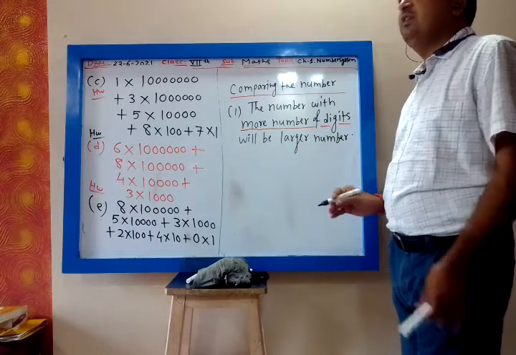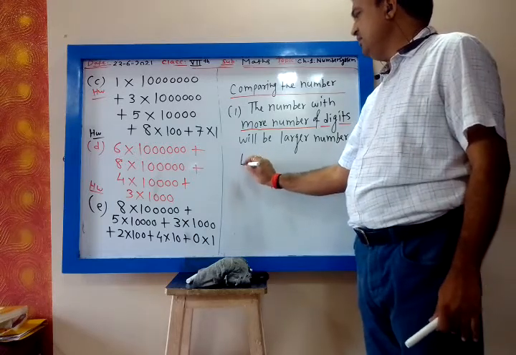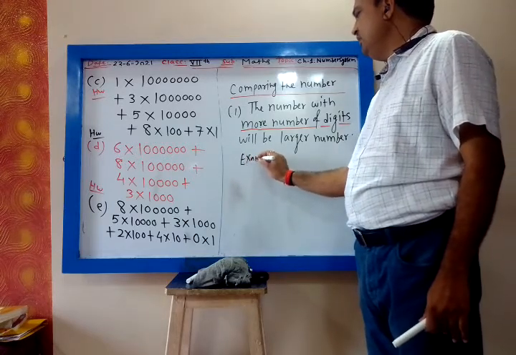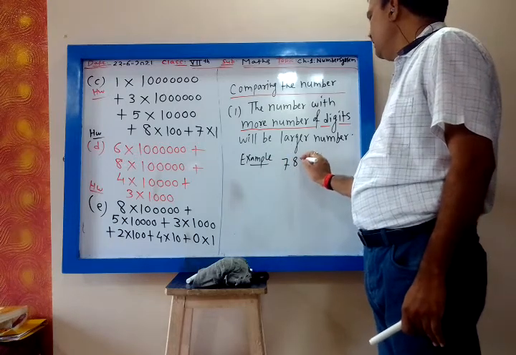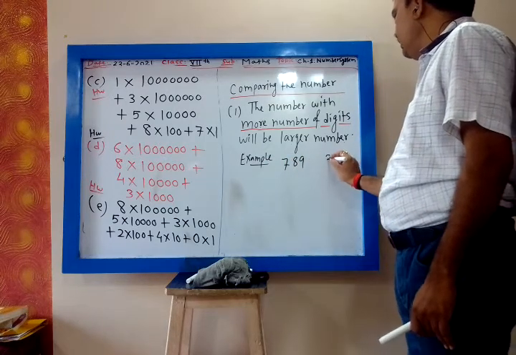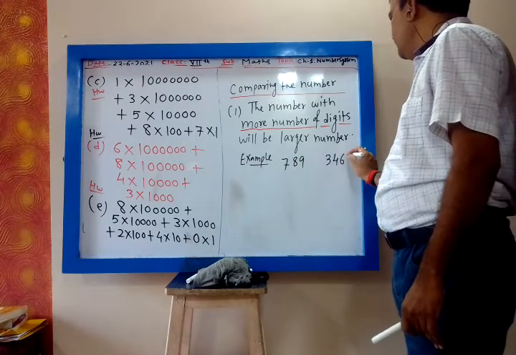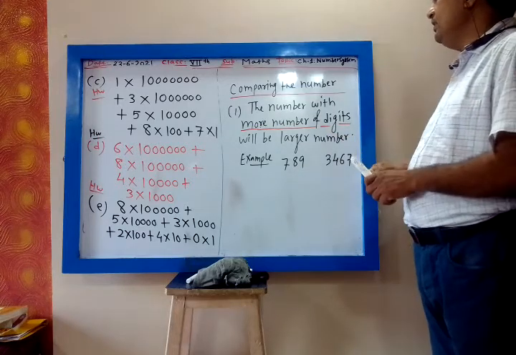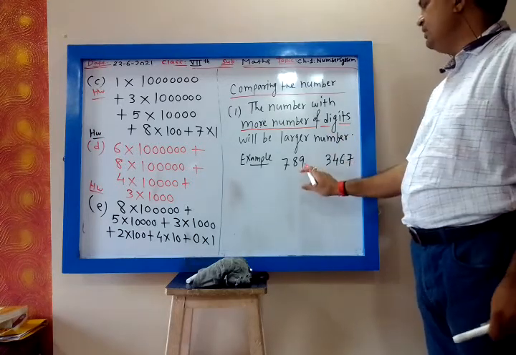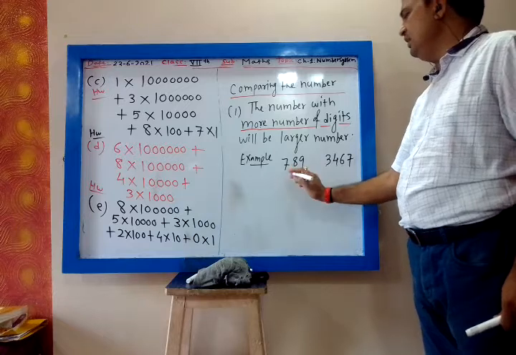So whenever you are given two numbers, let us take one example. You are given a number 789, and you are given a number 3467. Which number is bigger? How many digits does 789 have? 1, 2, 3.